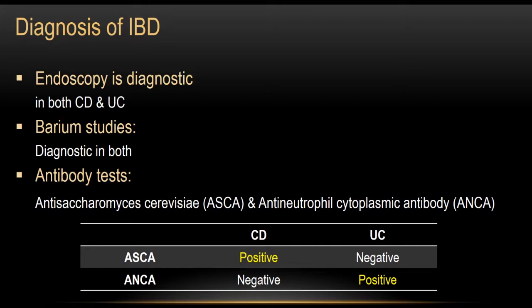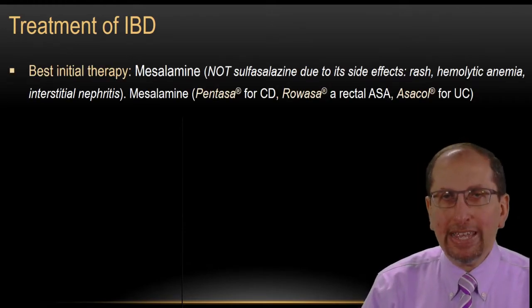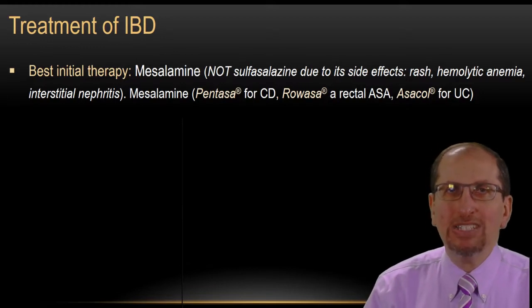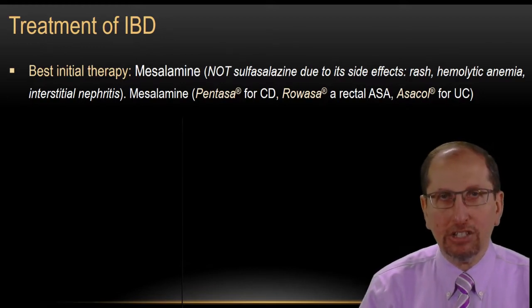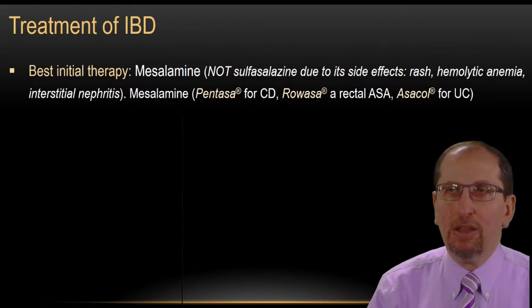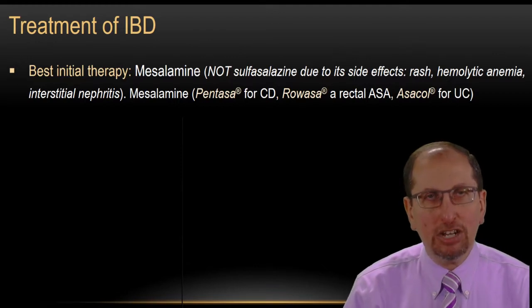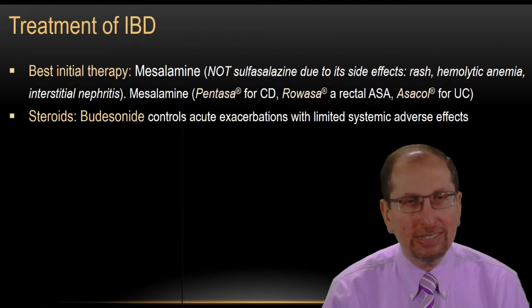Treatment of inflammatory bowel disease. How to treat it? The key word here is inflammatory. Now we have a severe inflammation. How are we going to treat? The keystone in treatment is aminosalicylate preparations. Salicylate is a potent anti-inflammatory medication, and the drug of choice, the best initial therapy for inflammatory bowel disease is